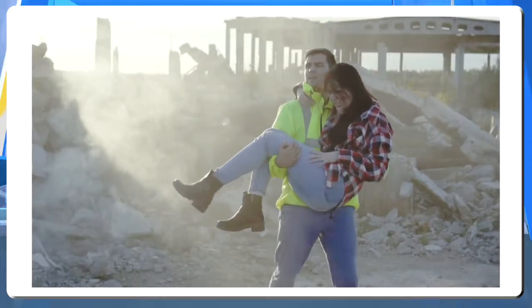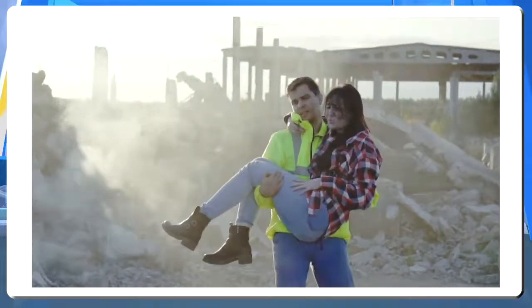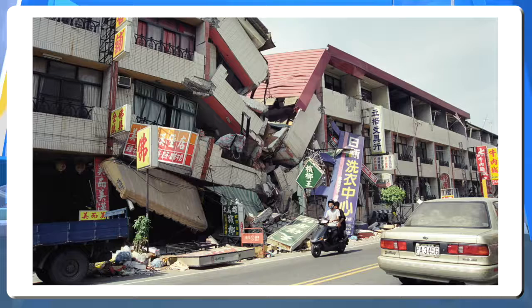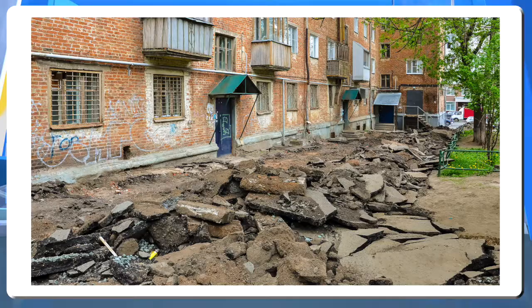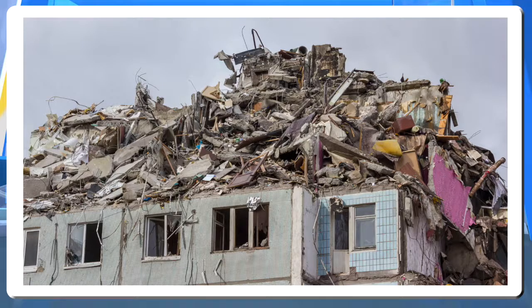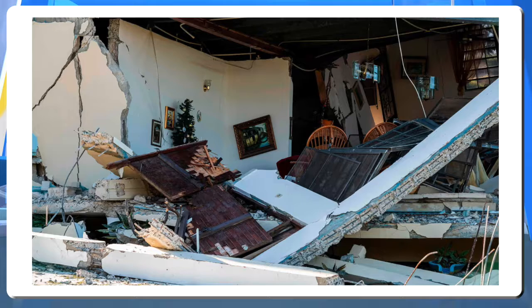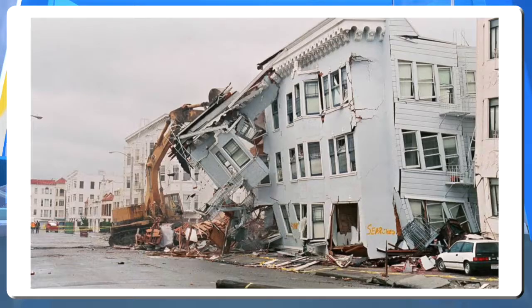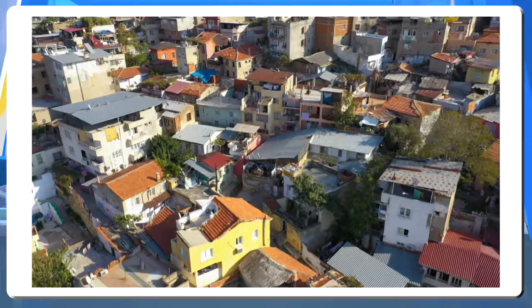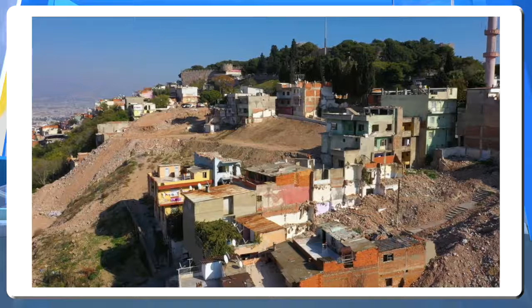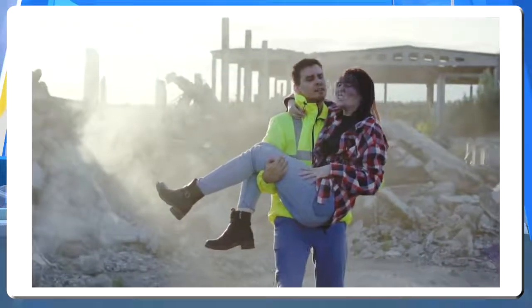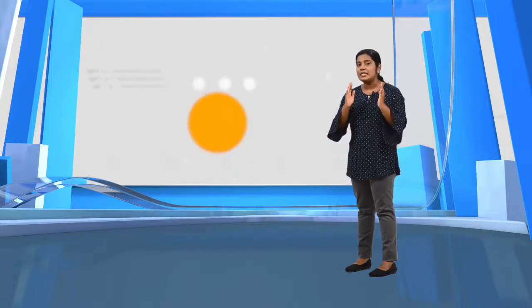I realized that these are the rare moments between life and death. My eyes were witnessing the unbelievable. Within a few moments, the roads of the city had turned into trenches. Heaps of debris had formed in many parts of the city. The moment I thought I was going to faint, a stranger came through the dust and debris and held me in a tight embrace, smiled at me, and walked away without uttering a word. The smile of suffering and survival. From this, we get an idea that earthquakes cause serious harm to human life and property.